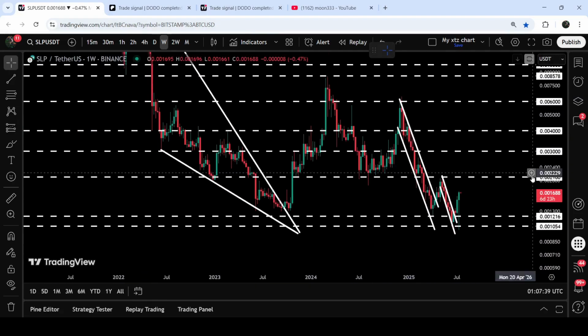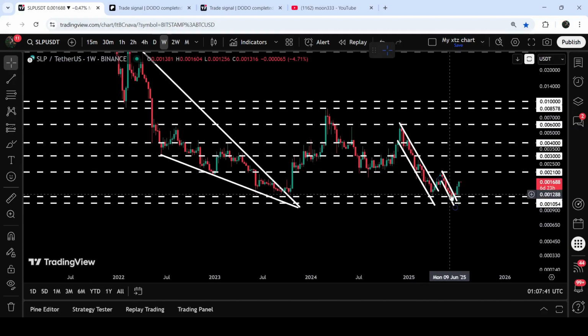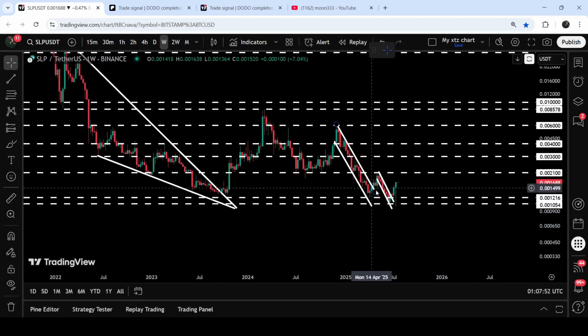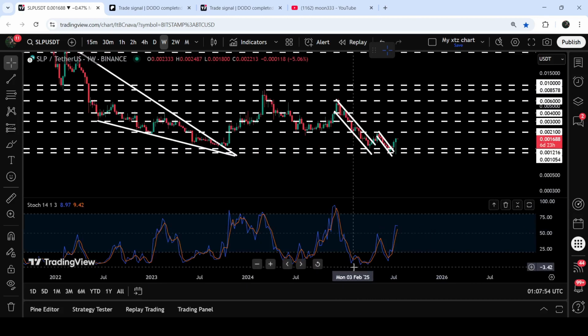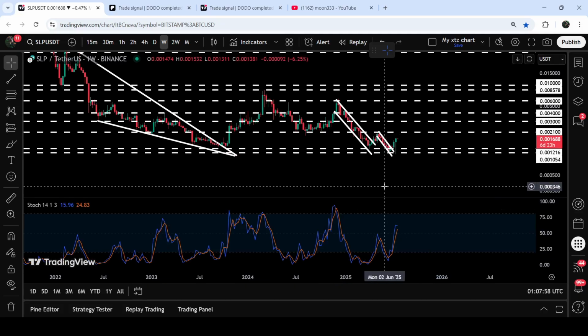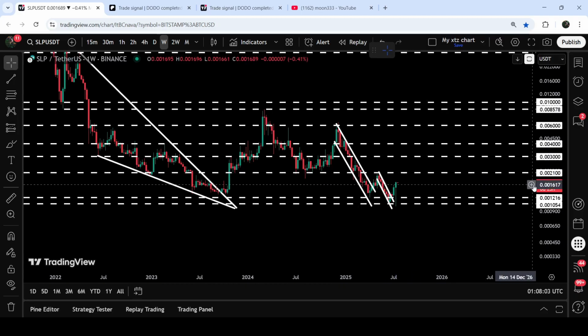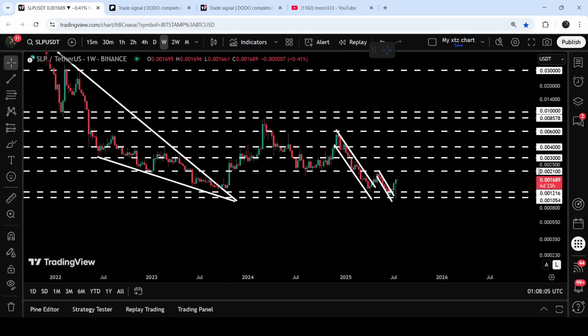If you take a look at the weekly time frame chart, then you can see previously it had been breaking a support zone here, and a support zone here as well. And this time, by the way, there was also a bullish divergence signal flashed on the 7 days time frame chart, as the price formed a slightly lower low than previous, while at the same time the stochastic was forming a higher low than previous low. The price has followed this signal, and now there is a probability that soon we may hit this resistance of $0.0021. That is also the target for the breakout from this smaller down channel as well.